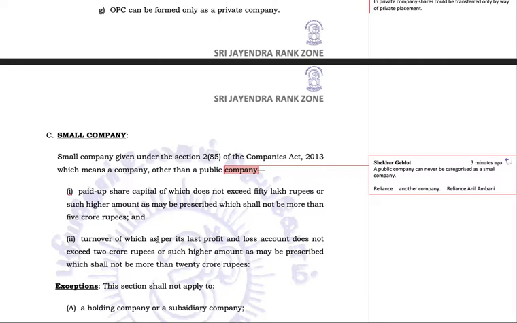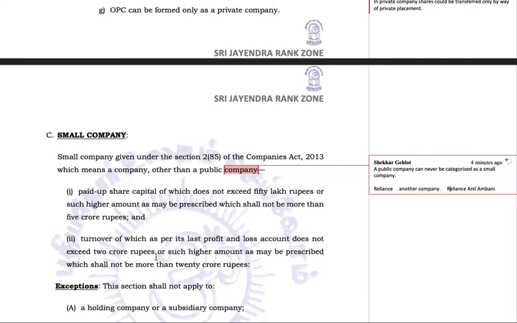Turnover of which, as per its last profit and loss account, does not exceed 2 crore rupees or such higher amount as may be prescribed, which shall not be more than 20 crore rupees. Right now it's 2 crore rupees but can be extended to 20 crore rupees and cannot be taken beyond 20 crore rupees.